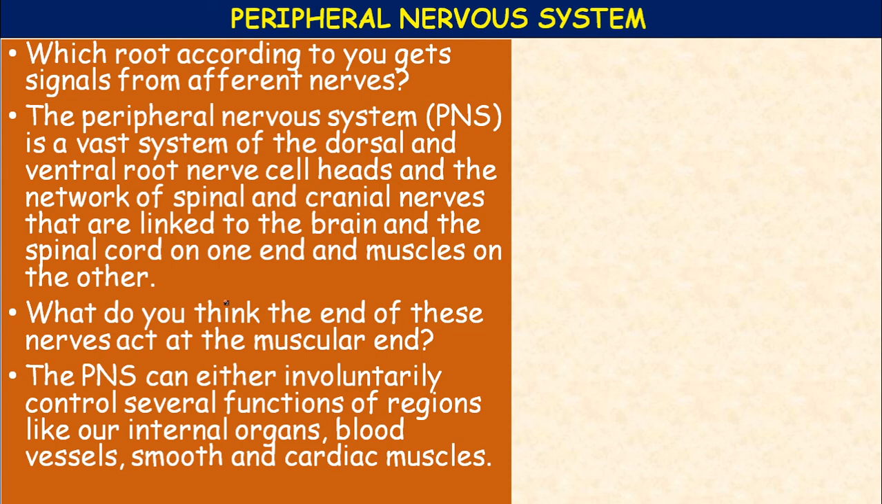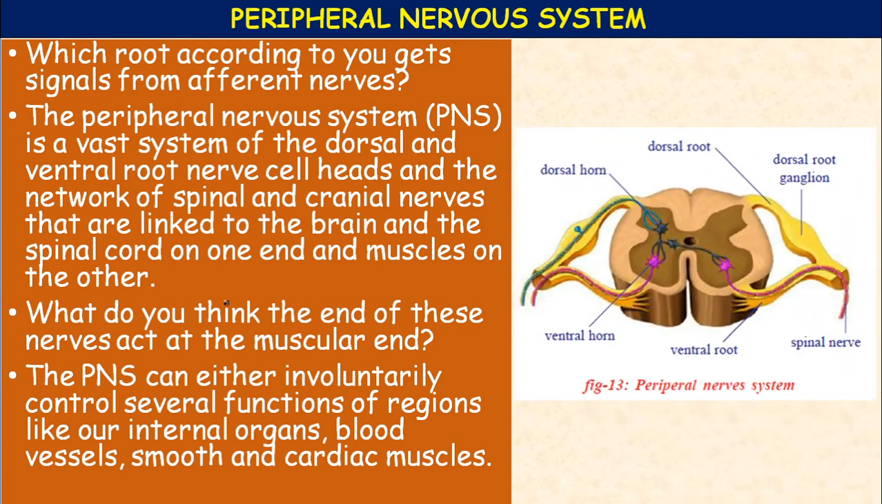So here is a figure. This shows the peripheral nervous system. It shows your nerves attached to the spinal cord have two types of connections or roots. What are they? One to the back or dorsal side, and the other to the front or ventral side. One is the back side, that is dorsal side, and one is the front side, that is ventral side of the spinal cord.